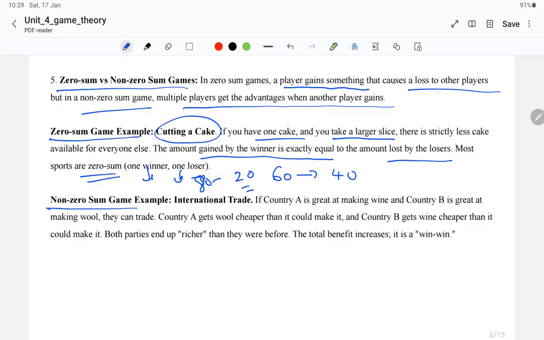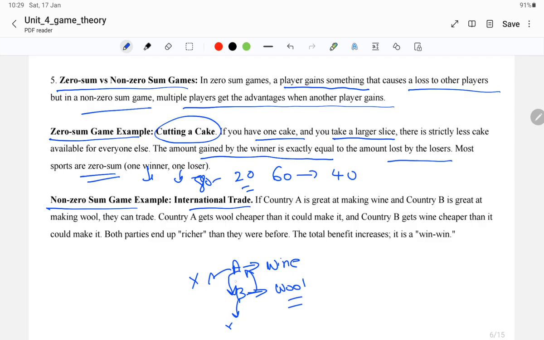Whereas a non-zero sum game example is international trade. For example, country A is great at making wine, and another country B is great at making wool. Country A doesn't know how to make wool, and country B doesn't know how to make wine. So both can trade. Country A gets wool from country B at a cheaper cost, and country B gets wine from country A, so that both parties end up richer than they were before.